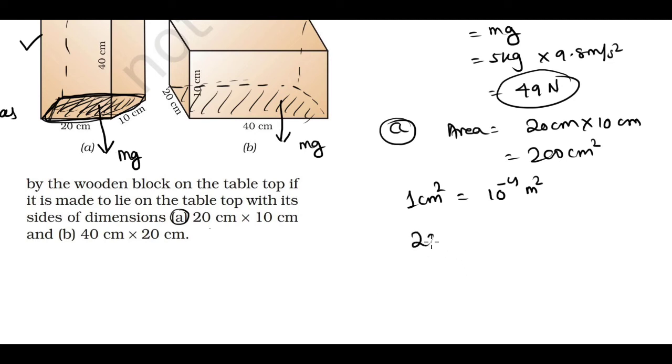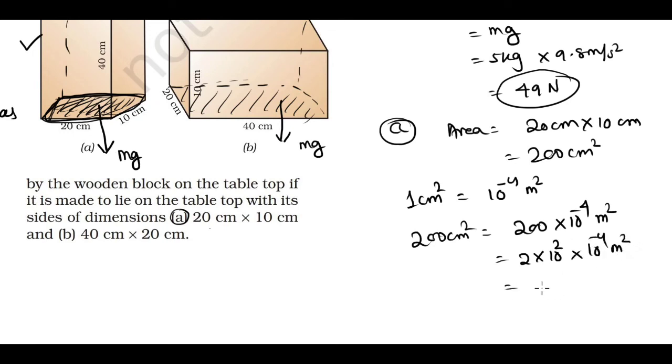So 200 centimeter square becomes 200 into 10 to the power minus 4 meter square. That is equal to 2 into 10 to the power 2 into 10 to the power minus 4 meter square. So the answer will be 2 into 10 to the power minus 2 meter square.